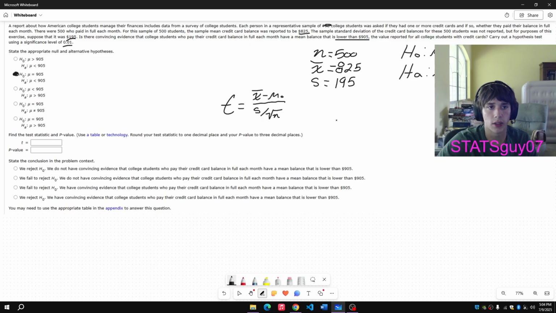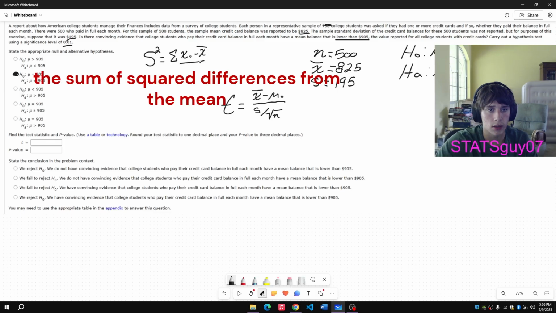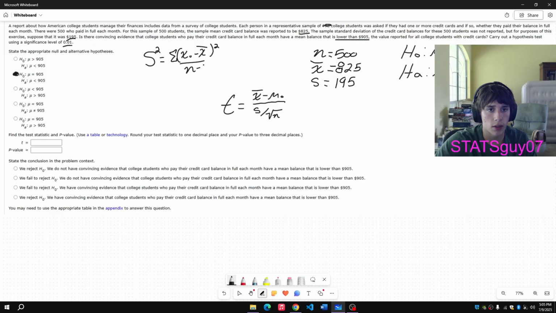Typically, the sample standard deviation is unknown, so you would have to use the equation. We would first have to solve for variance, which is the sum of the difference in statistics, I guess. I don't really know how you would word that. Squared divided by n minus 1, which is degrees of freedom. And then obviously, to get the sample standard deviation, you would just take the square root. Not the answer, but that's the sample standard deviation. But in this case, we can just fill out this equation.